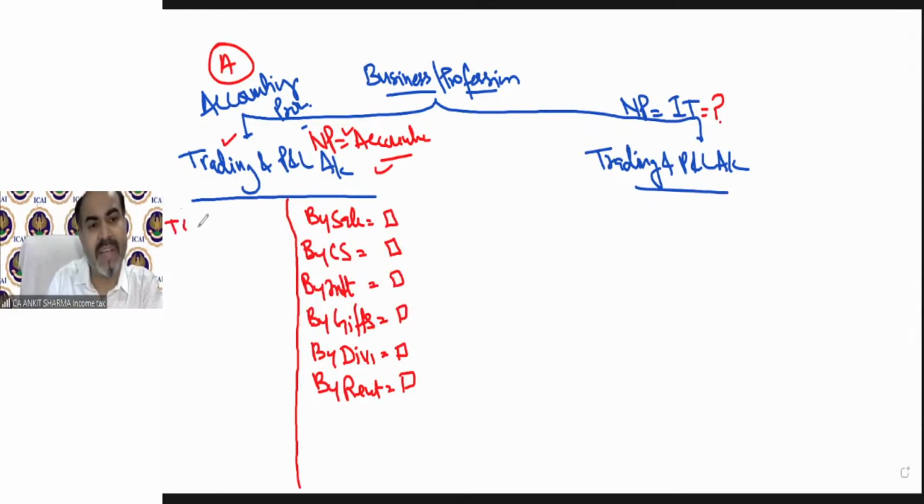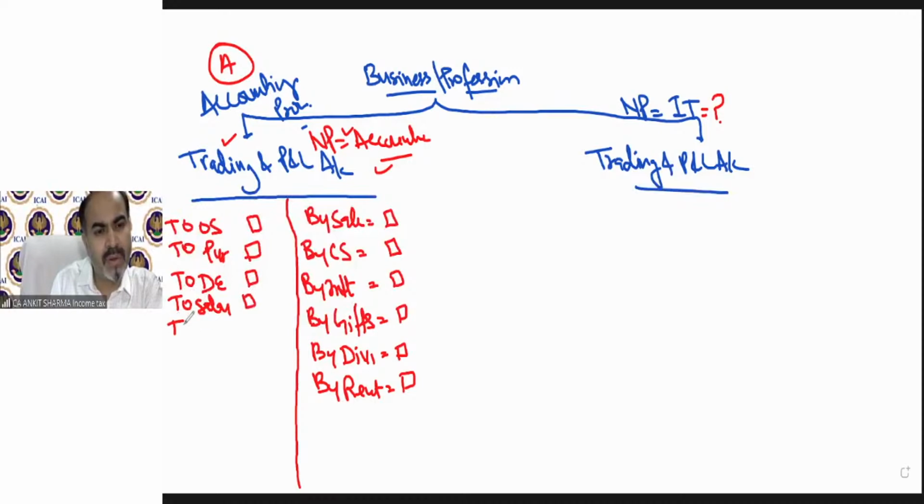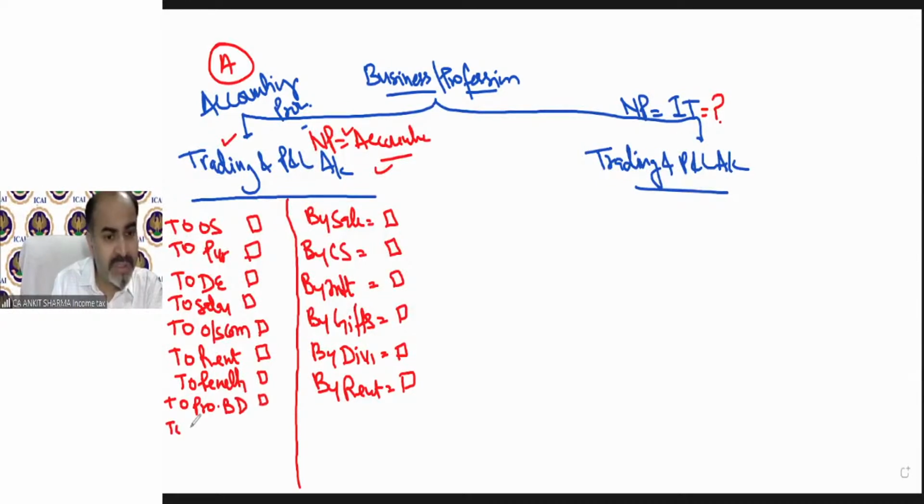And of course, the debit side has the opening stock, to purchases, to direct expense, to salary, to outstanding commission, to rent paid, to penalty, provision for bad debts, to reserve.